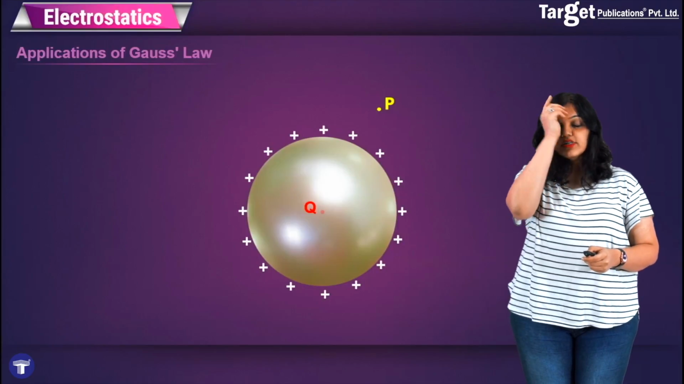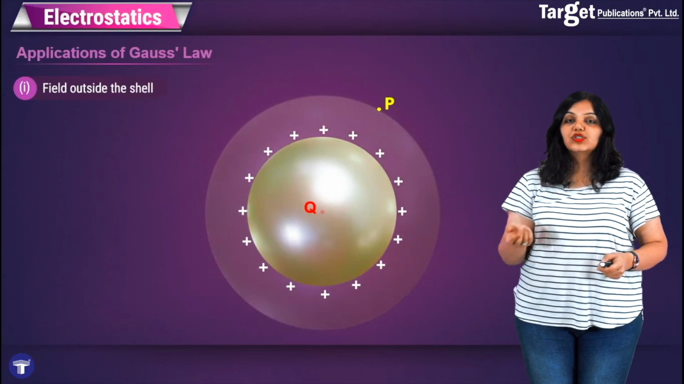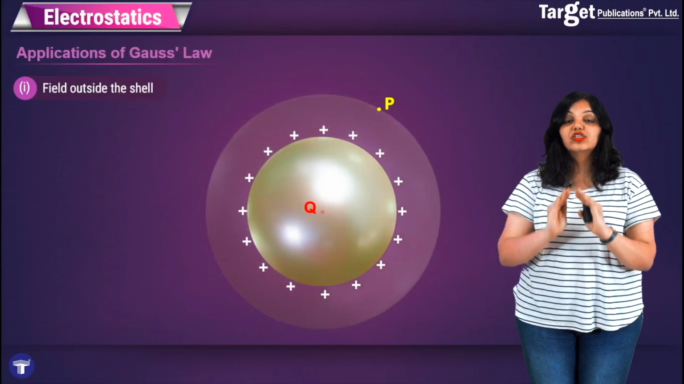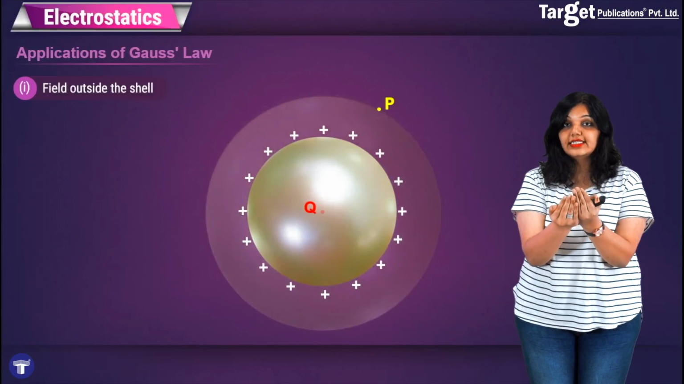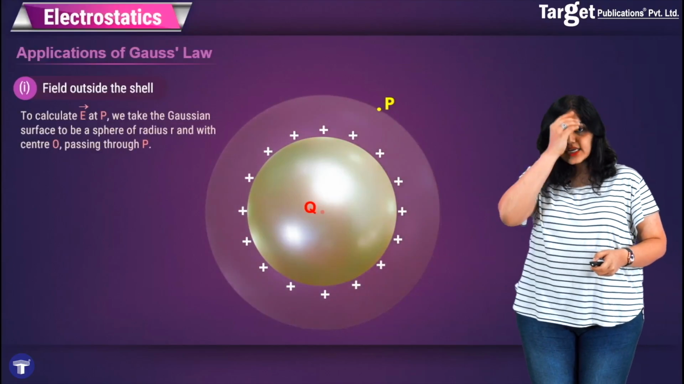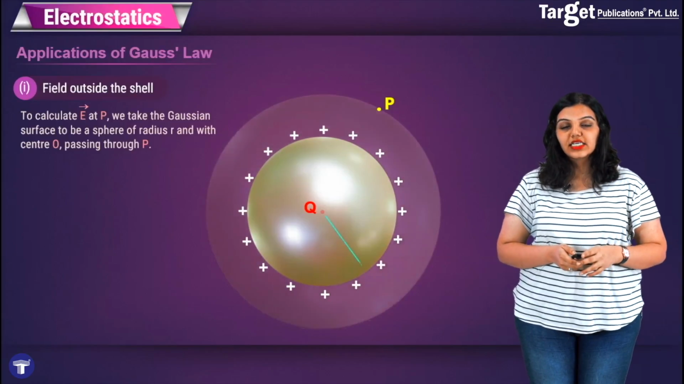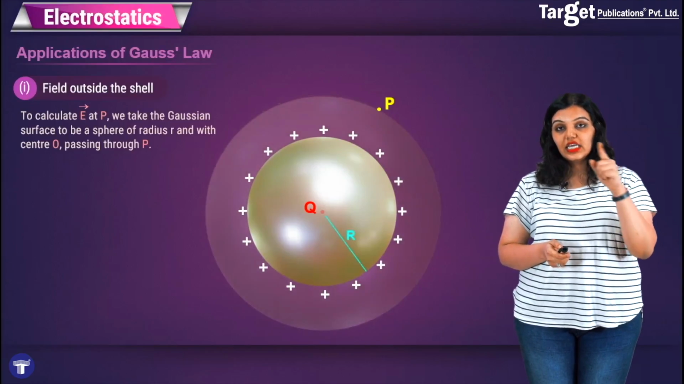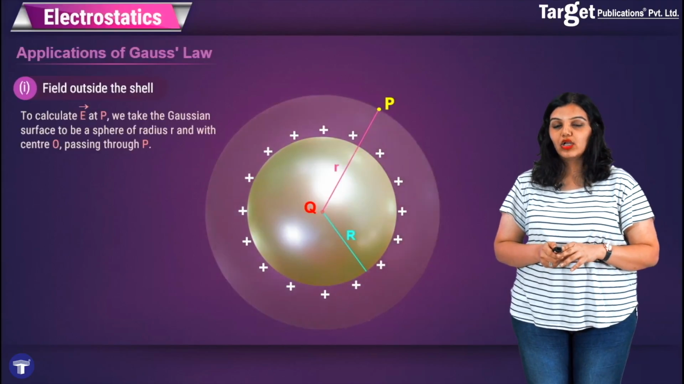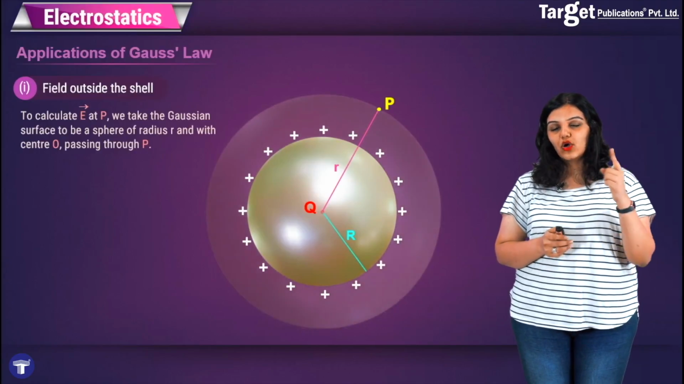In order to do this, we will choose a suitable Gaussian surface, that is, one which will pass through the point P. So we are taking our Gaussian surface to be a sphere which is surrounding the shell which contains the charge and passing through point P. So we say that to calculate E at P, we take the Gaussian surface to be a sphere of radius r with center O and passing through P. Let the radius of the inner shell, that is our original shell, be capital R. The radius of this new shell is small r. Now I'm going to find the electric field at P using the idea of this Gaussian surface.